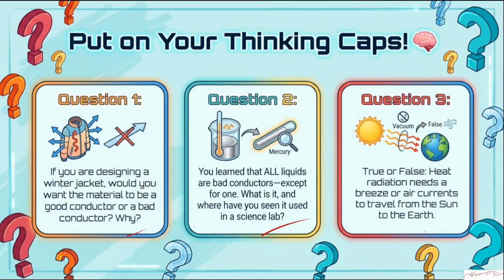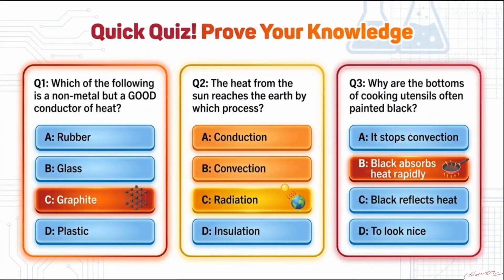Now, next one. These are some questions that you should try to see and answer by yourself. If you don't understand something, you can put it in the comment section or anything. You can just post it here. I'm leaving these questions for you. They are very simple, easy. Like, if you see here, which of the following is a non-metal but a good conductor of heat? So graphite, I told you.